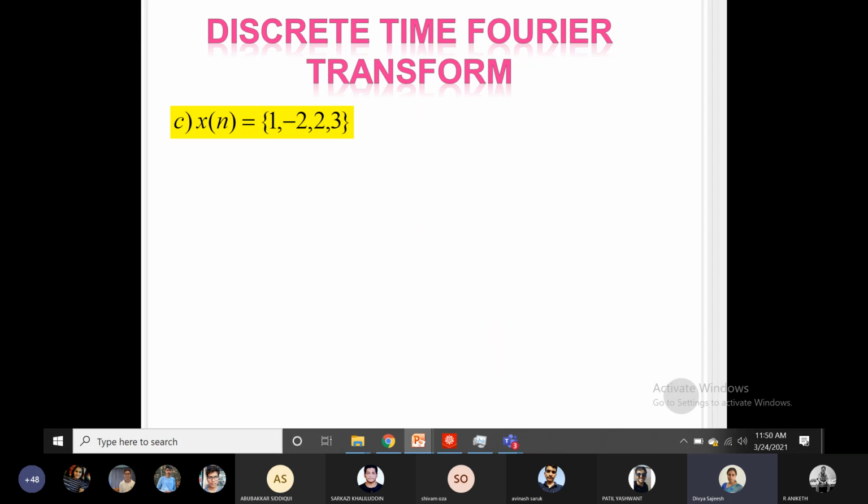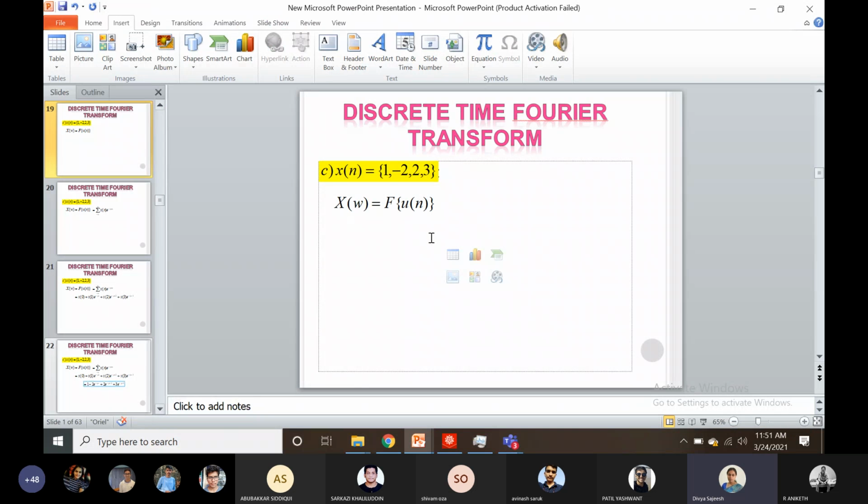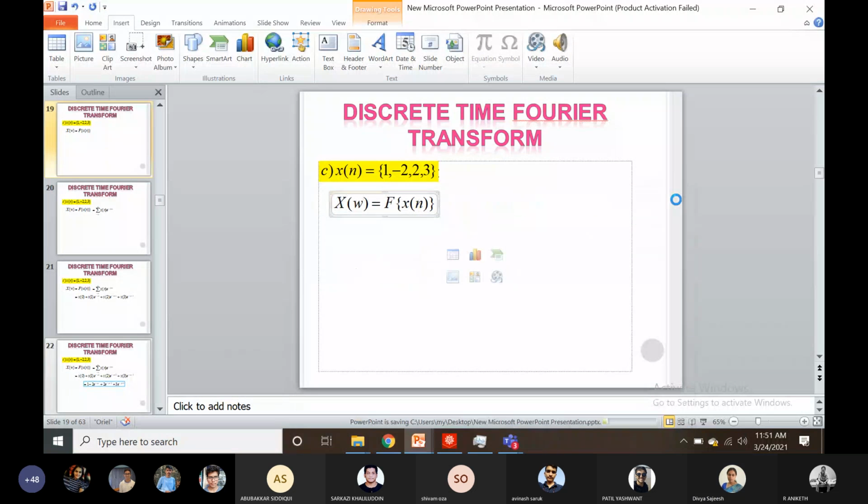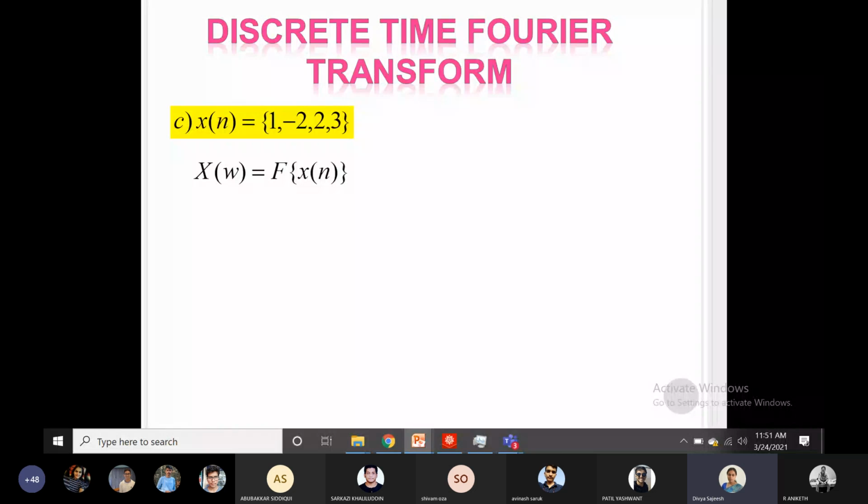One more signal we will see. This is a sequence defined as 1, minus 2, 2 and 3. Now for this, I apply the formula F of x of n, not u of n, x of n, which is equal to summation.